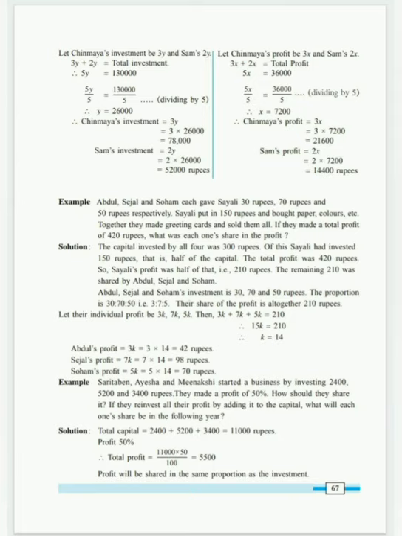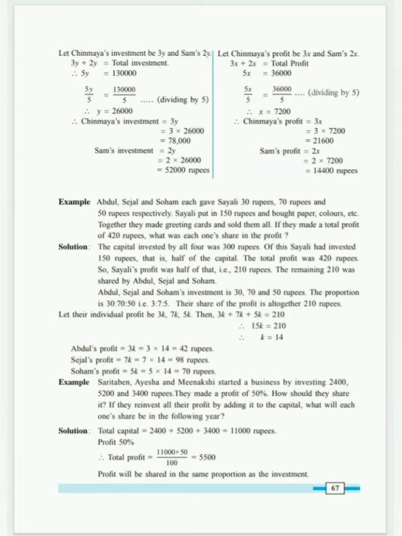3k plus 7k plus 5k becomes 15k. Clear? So 15k is equal to 210. Dividing both sides by 15, we get k is equal to 14. 210 upon 15 will give you 14. So the answer of k is 14.